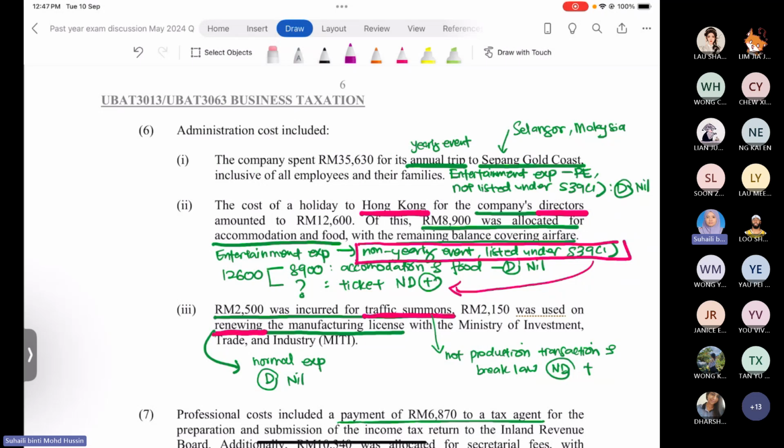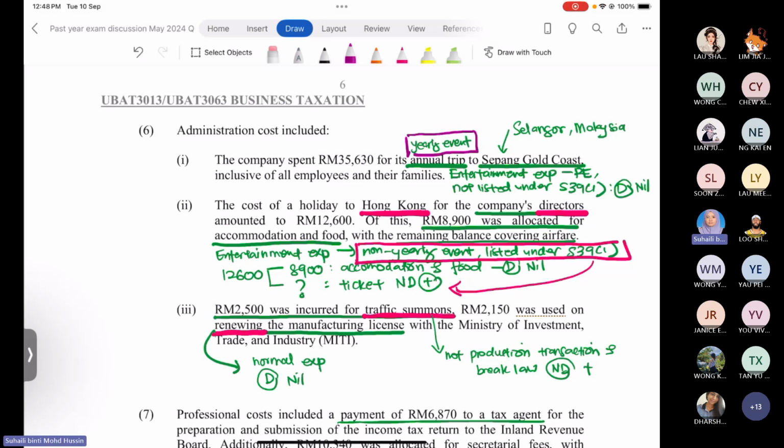Right, so 6.1, the company spent 35,630 ringgit for its annual trip to the Sepang Gold Coast, inclusive of all employees and their families. When the company makes the annual trip or dinner or lunch for the staff, attended by all the staff, yes, this is part of entertainment expenses for the leave passage benefit. And when the event is attended by the staff and the staff can invite their family, we call this a yearly event.